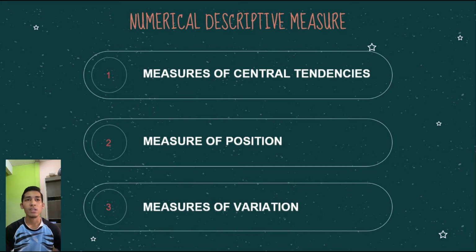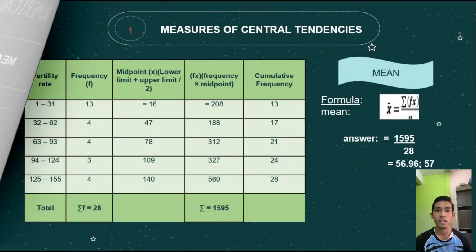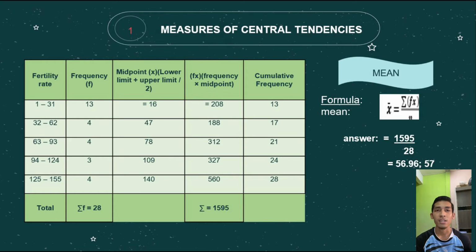I represent the numerical descriptive measure. Numerical descriptive measure is divided into 3 ways: measure of central tendency, measure of position, and measure of variation. First, measure of central tendency. There are 3 measures of central tendency for ungrouped and grouped data: mean, median, and mode. The mean is the sum of the value of each observation in a data set divided by the number of observations. This is also known as the arithmetic average.